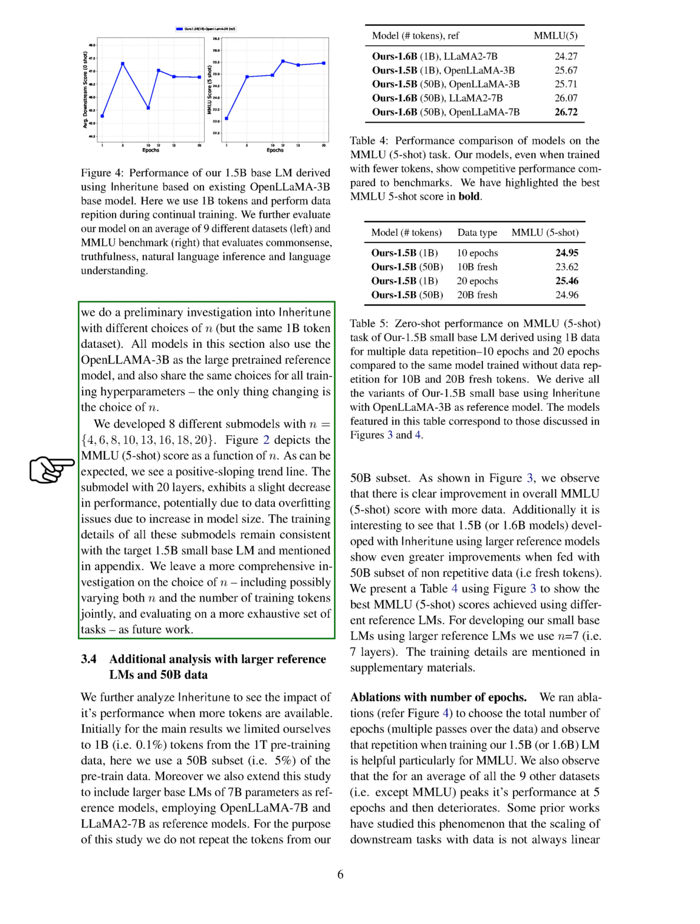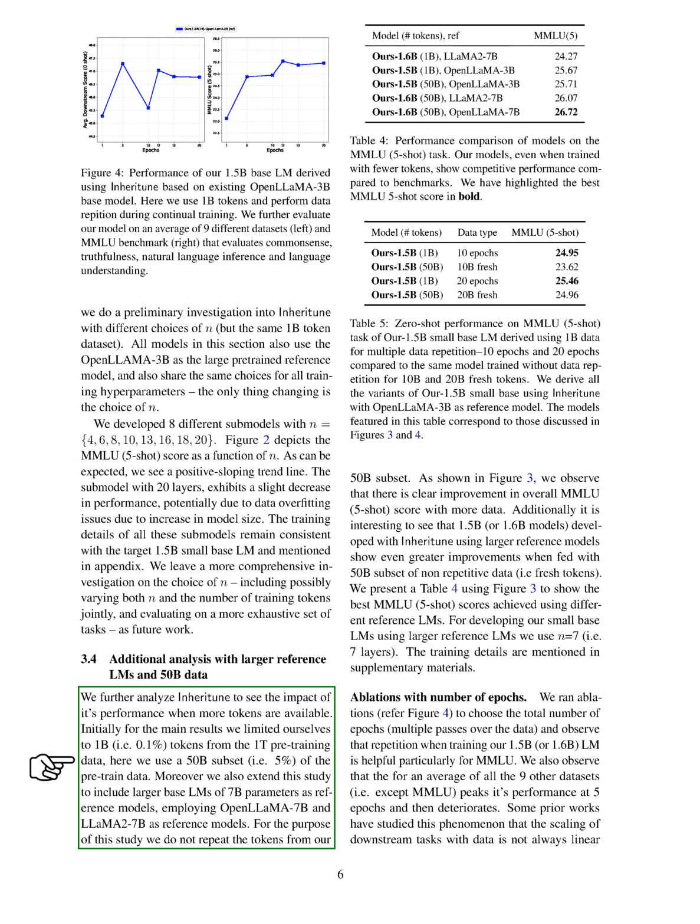Section. Additional analysis with larger reference LMs and 50B data. In this section, we conducted additional analysis using larger reference language models, LMs, and 50 billion tokens of data. We wanted to see how the performance of our model, Inheritune, is affected when more tokens are available. Initially, we used 1 billion tokens, 0.1% of the data, for our main results. Now, we increased this to a 50 billion subset, 5% of the data, for analysis.